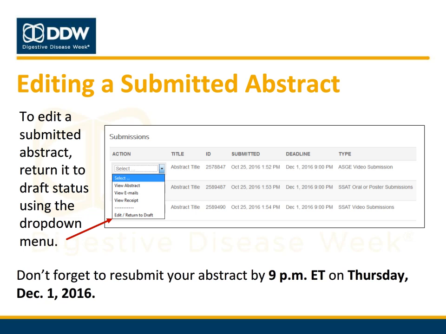Once the abstract has been returned to draft status, select Edit Draft from the drop-down menu and then edit your abstract. When you have finished making your edits, be sure to save and then resubmit your abstract. You will not be required to pay any additional fees to resubmit your abstract. Please note that you must resubmit your abstract for it to be considered for presentation at DDW. Any abstracts that remain in draft status after the December 1st submission deadline will not be scored or considered.